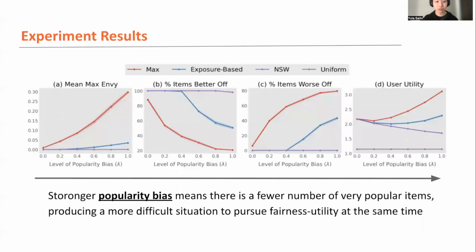So smaller is better for fair ranking. So here's the result: 3 fairness metrics and 1 typical metric, which is the user utility. And the x-axis of each figure is the popularity bias, right? So the strongest popularity bias means that there are fewer very popular items in the platform, producing a much more difficult situation to pursue fairness and utility at the same time in the presence of strong popularity bias.